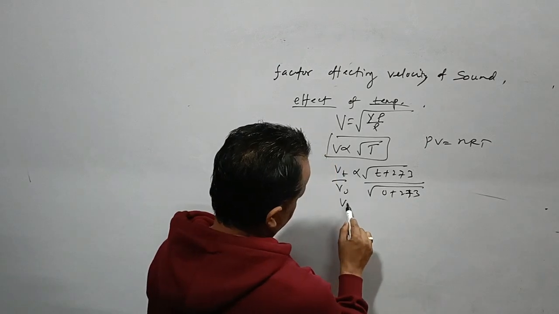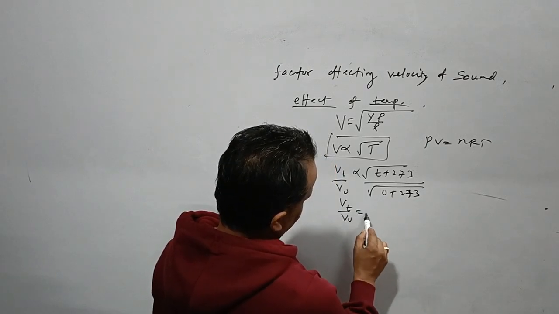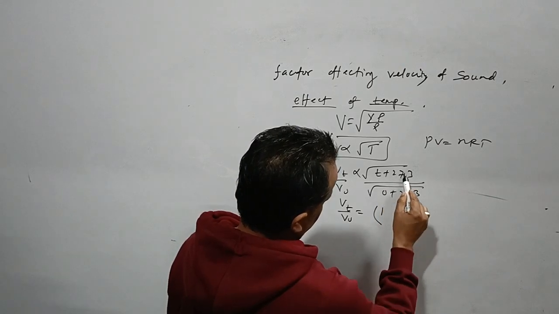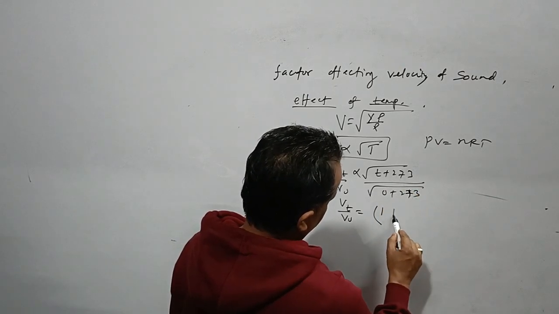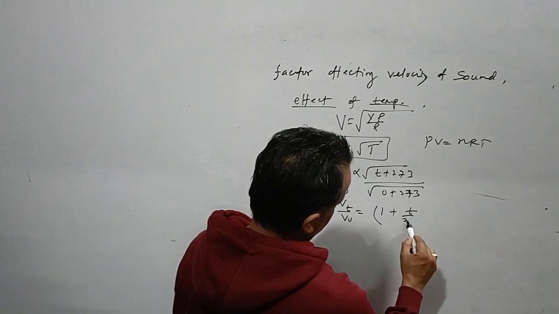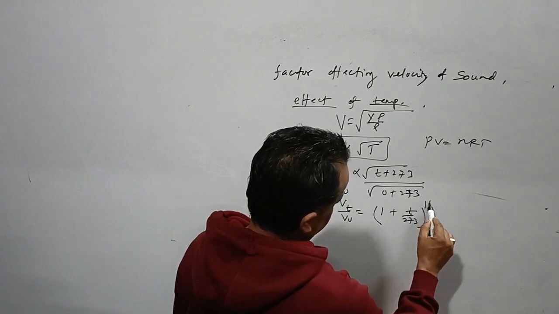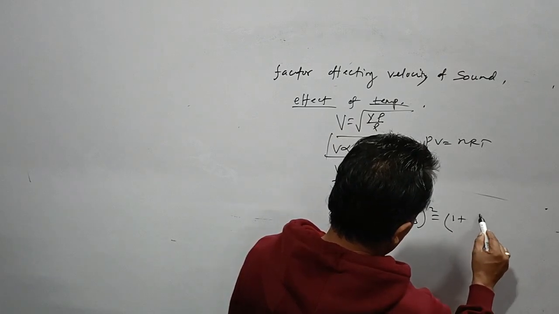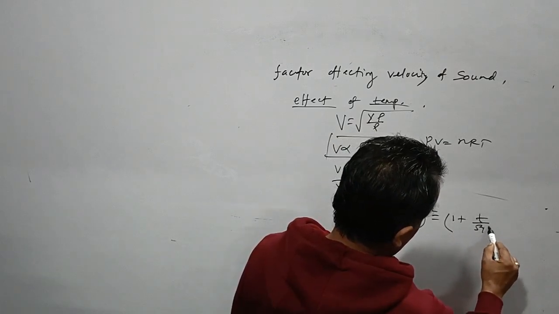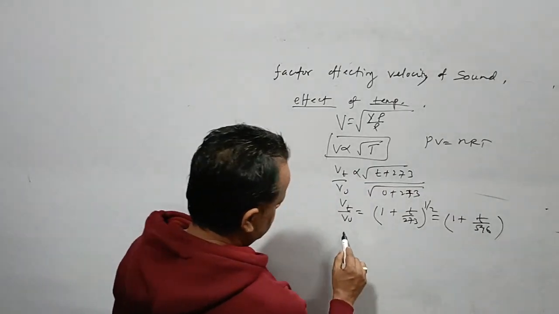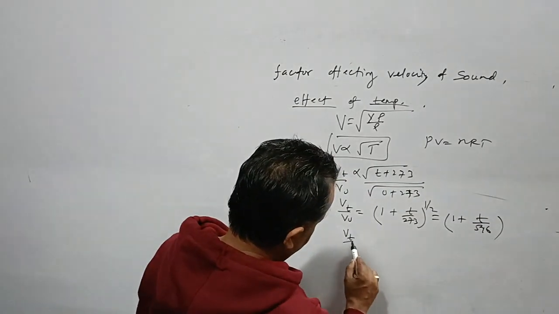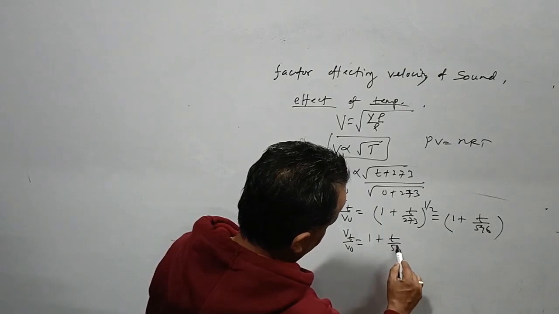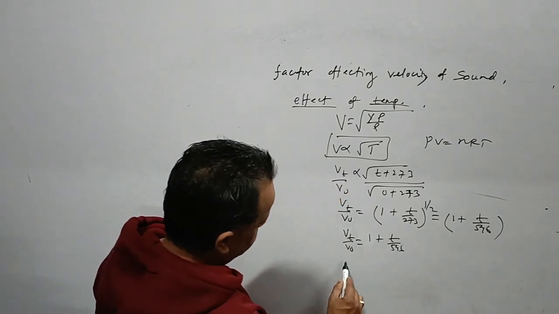Suppose we go for the calculation, it is coming out to be 1 plus t upon 273, all under the root. Now we'll go for the binomial part. It is coming out to be 1 plus t upon 546. Vt upon V0 is 1 plus t upon 546.